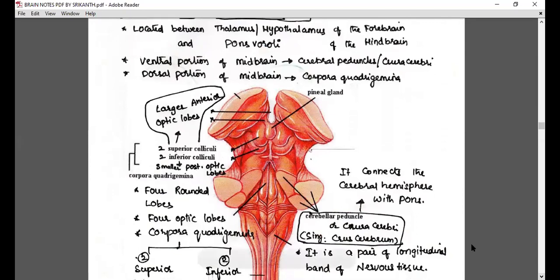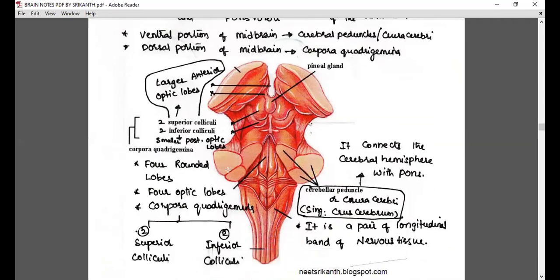The technical term to be learned is corpora quadrigemina. This is another angle of the brain which is showing. To understand the location, this is the last part of the brain, the medulla oblongata. There you can see the 4 optic lobes are present here. 4 optic lobes, we say corpora quadrigemina.